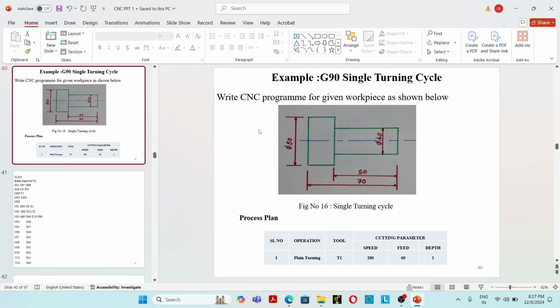Okay. So we have an example of the G90 single turning cycle. Write a CNC program for the given workpiece as shown below. This is the workpiece. Dimensions are given there. And we have a process plan. Plane turning, tool T1 with the required tool geometry and tool signature. Cutting parameters: speed 200, feed 60, depth 1 mm. So we have to write the CNC program as well as simulate the CNC program using CutViewer. Your turn.